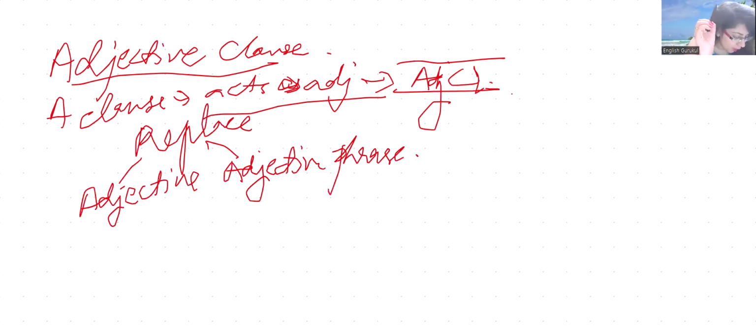Example, Mrs. Sharma has a black purse. This is an adjective. Mrs. Sharma has a purse of black color. Adjective phrase, right? Now, Mrs. Sharma has a purse which is black in color. This is adjective clause. You get to see the examples. Now we are gonna have a look at the examples, right?